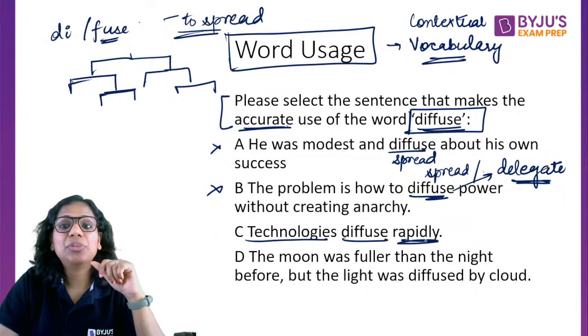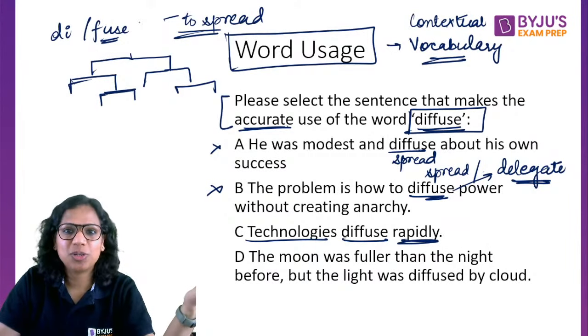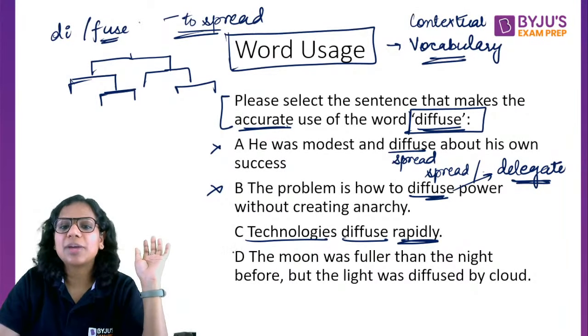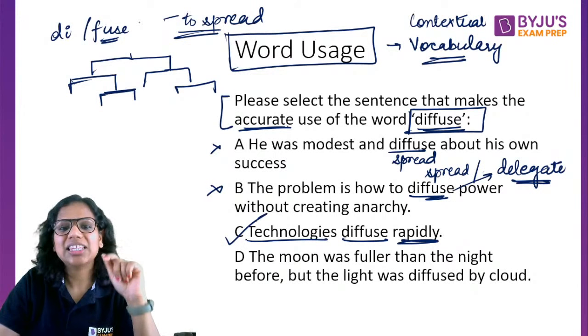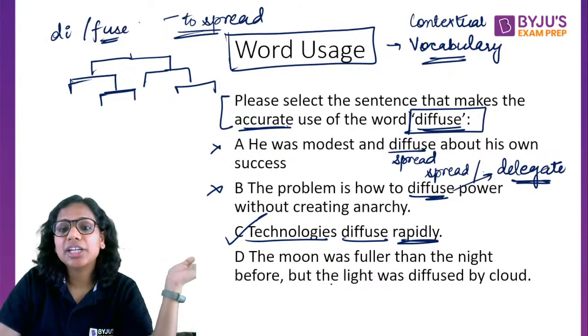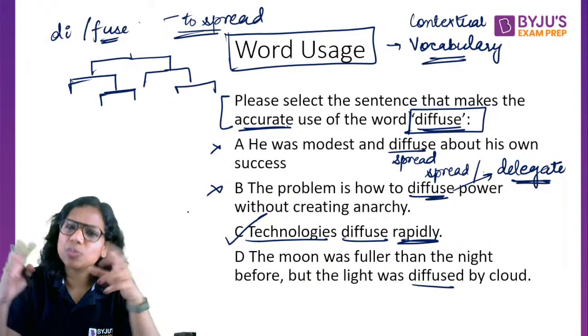Technologies diffuse rapidly. Yes, see, the nature of technology is to spread to a large number of people, right? And usually these people are also from a wide area. So technologies diffuse rapidly makes perfect sense. And this is our answer. D says the moon was fuller than the night before, but the light was diffused by cloud. The light was spread by the cloud.